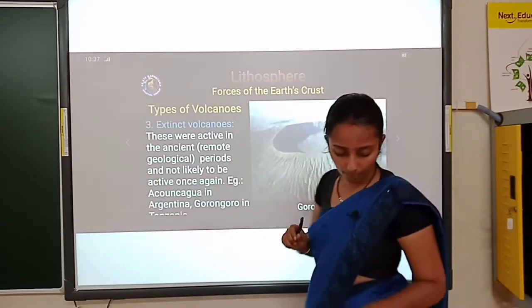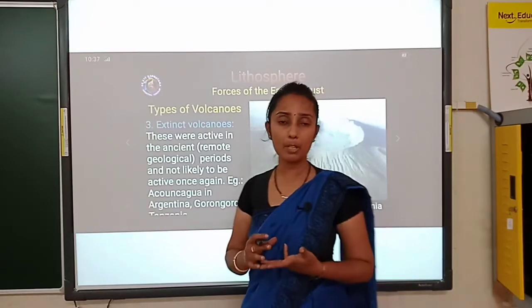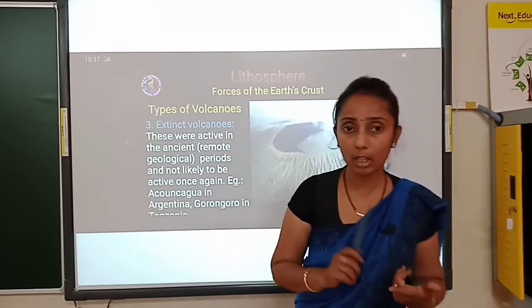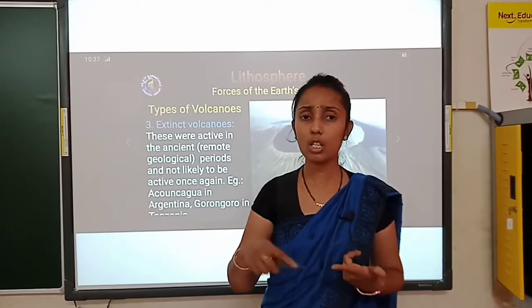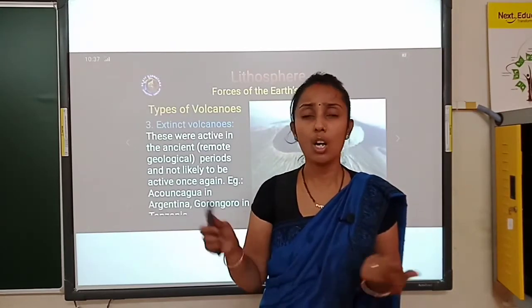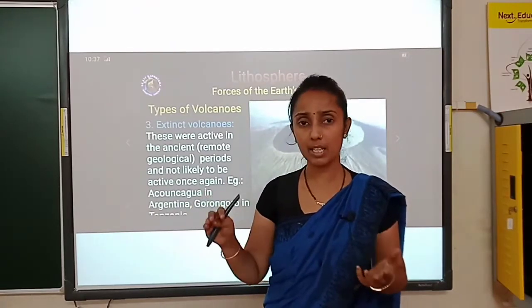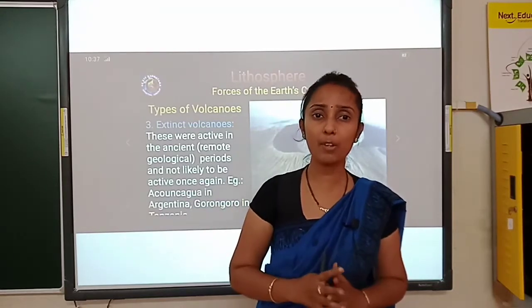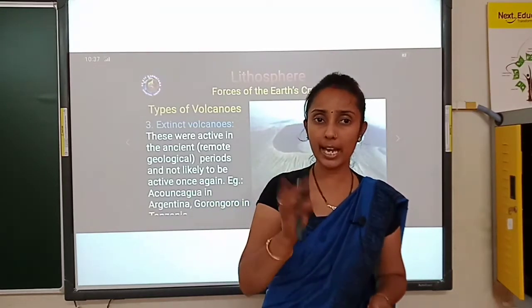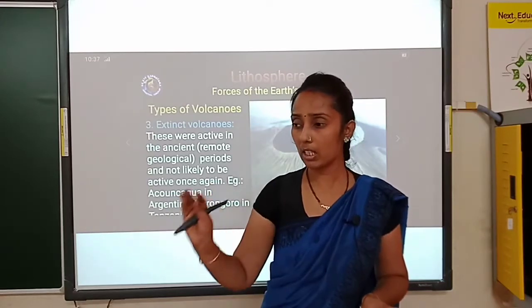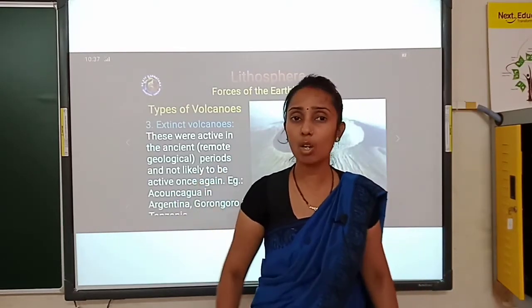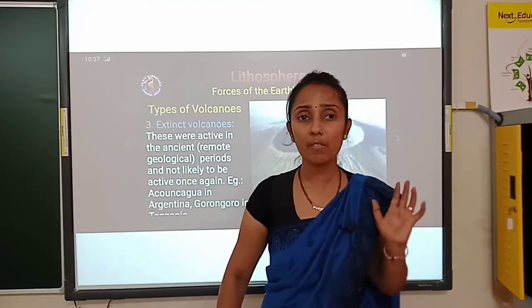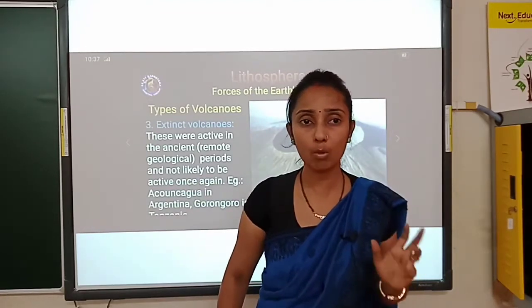Clear? So, we have seen three types of volcano. Active volcano in the sense constantly getting eruptions. If any one or two places are identified for a volcano, we can mostly expect that there we are always getting a volcanic eruption. So, that place is not suitable for the living of human beings. That is the active volcano.